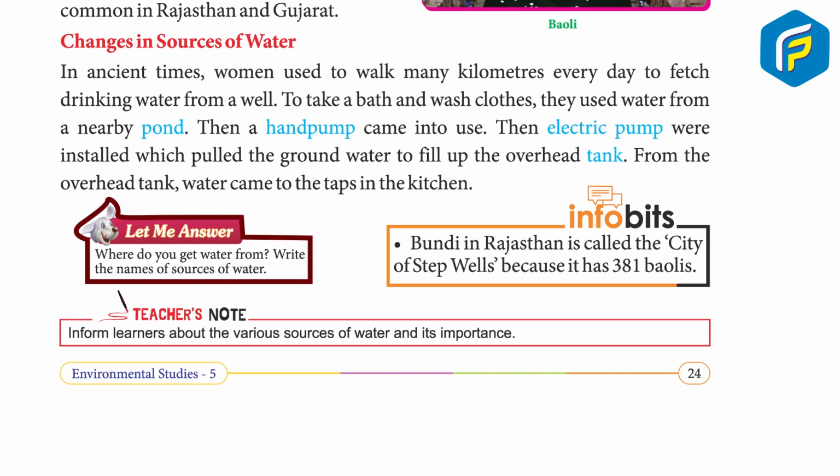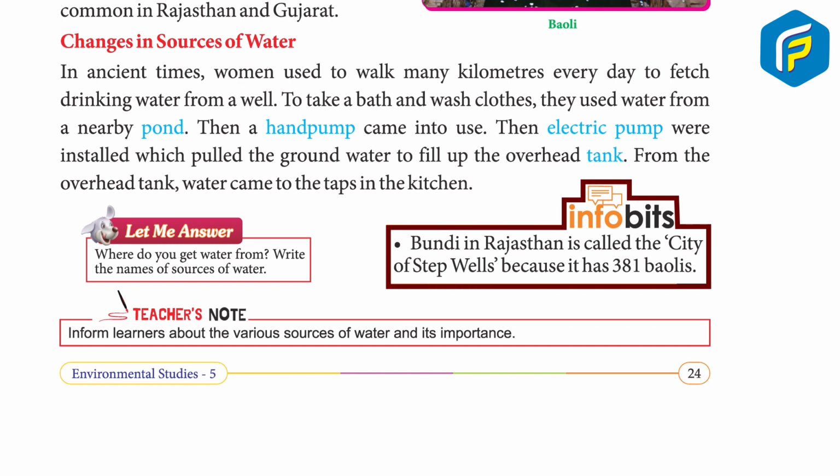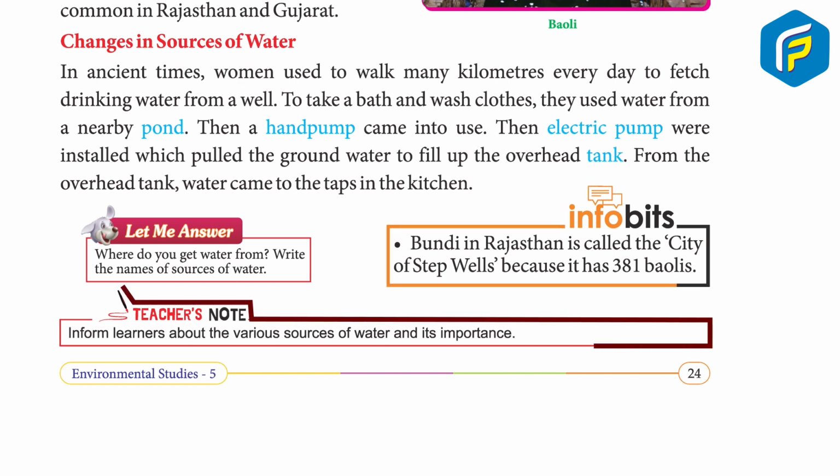Let me answer. Where do you get water from? Write the names of sources of water. Info bits. Bundi in Rajasthan is called the city of step wells because it has 381 bowlies. Teacher's note. Inform learners about the various sources of water and its importance.